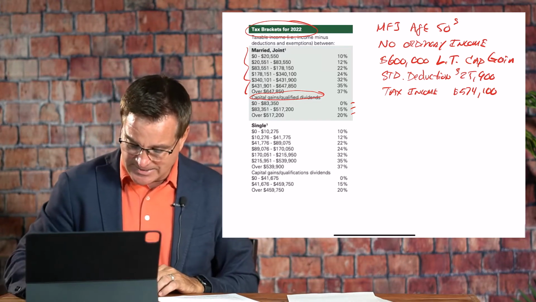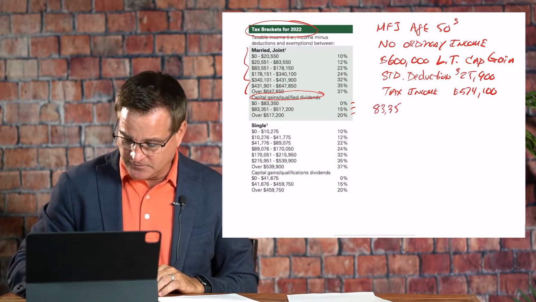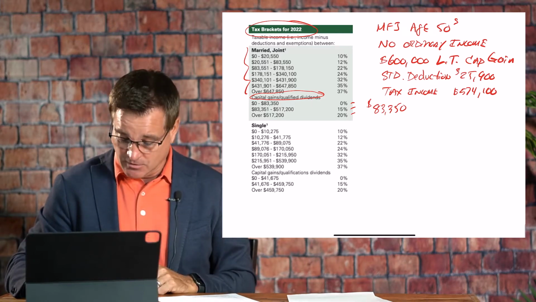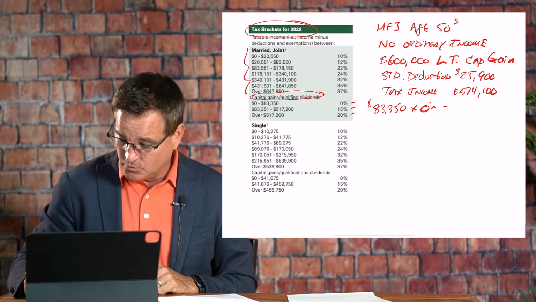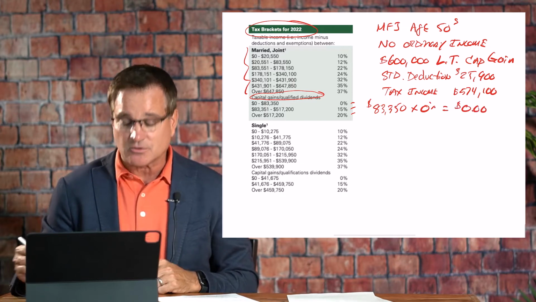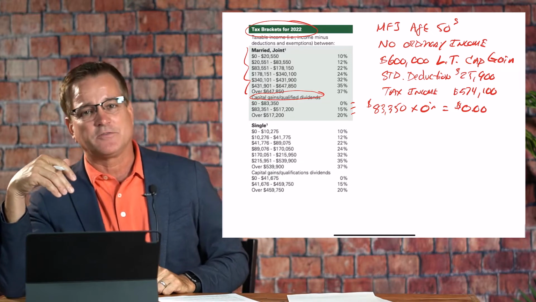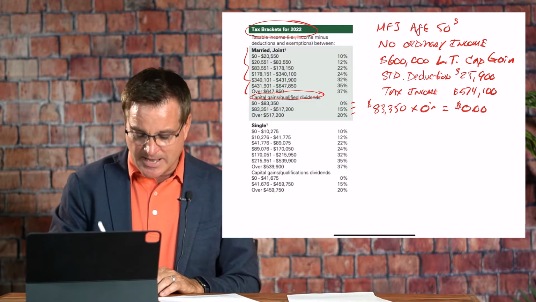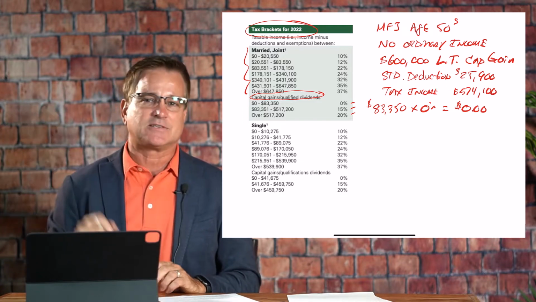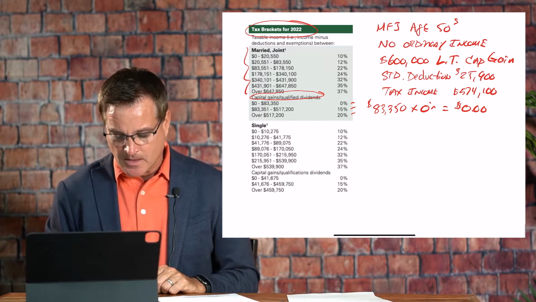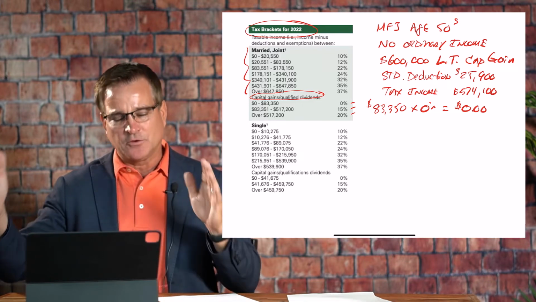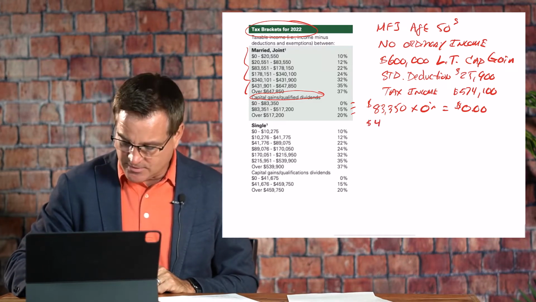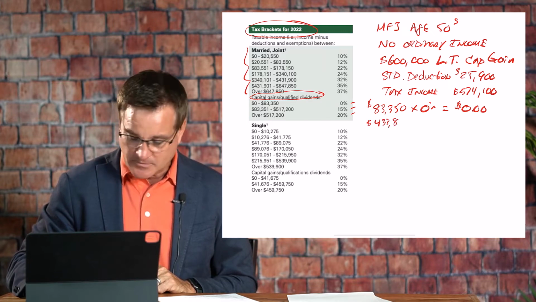So the first $83,350, from 0 to $83,350, is taxed at 0%, right? Pretty good. So we know that we owe $0 on the first $83,350 of this capital gain. Now the next bracket spans $83,351 all the way up to $517,200 for a married filing jointly couple, and that's taxed at 15%. So if you do the math, the difference in that bracket is $433,850.